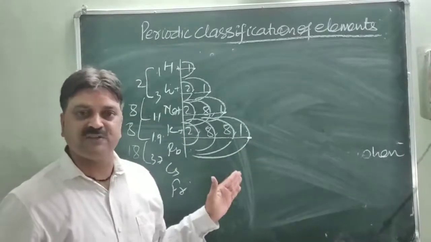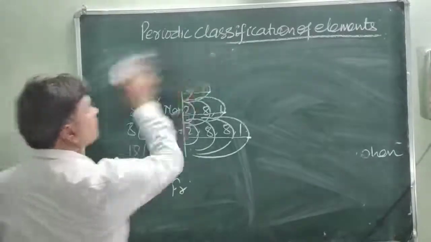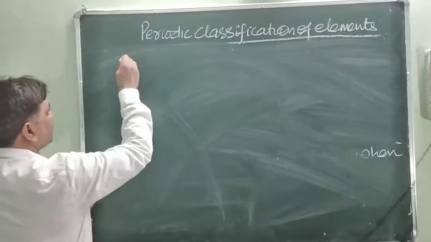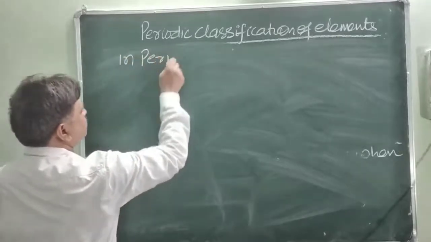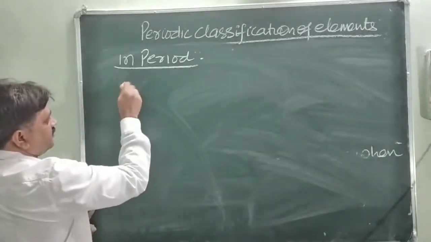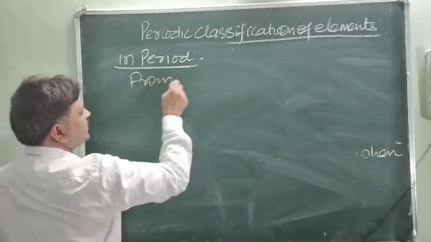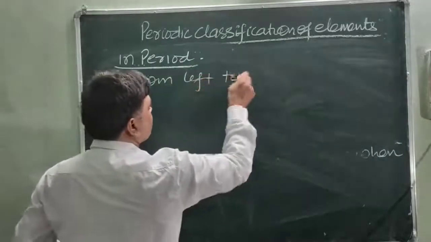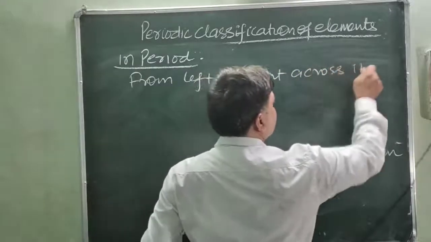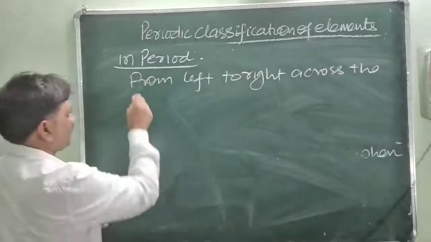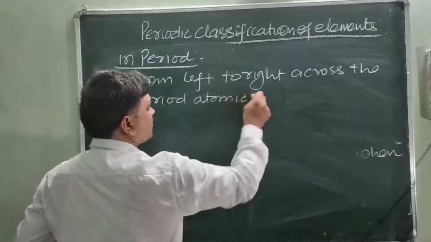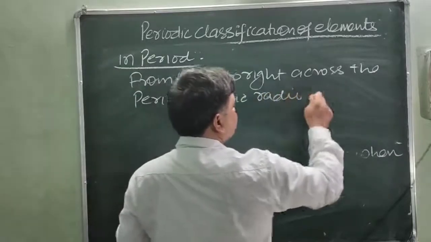Now we'll discuss the variation in the period. From left to right across the period, atomic radii decreases.